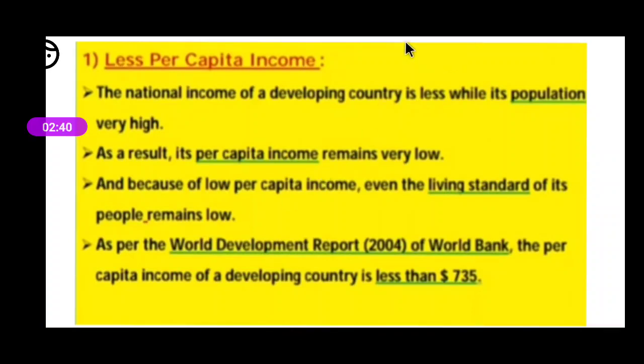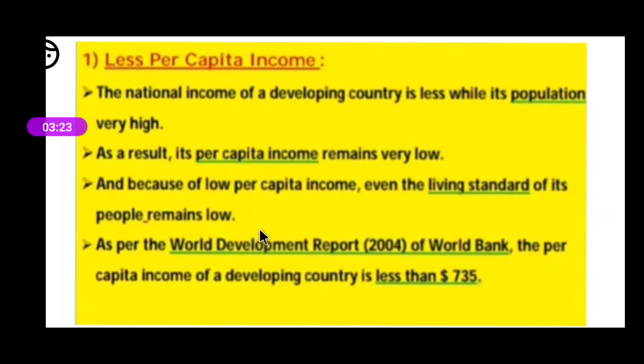Now, the national income of a developing country is less, while its population is very high. So if we talk about developing countries, their population is very high, and because of that population, their income per person will be very less. As a result, the per capita income remains very low. And because of low per capita income, even the living standard of its people remains low.